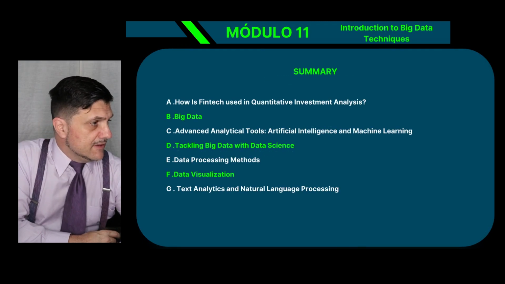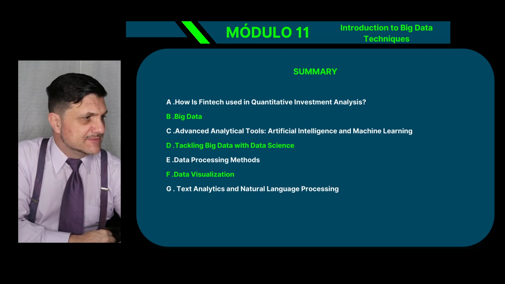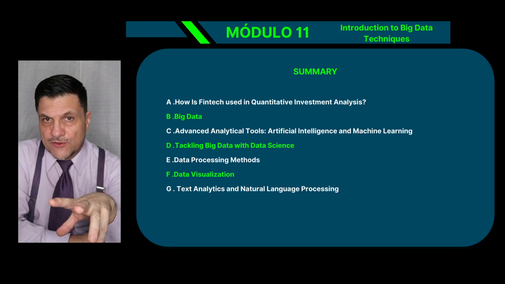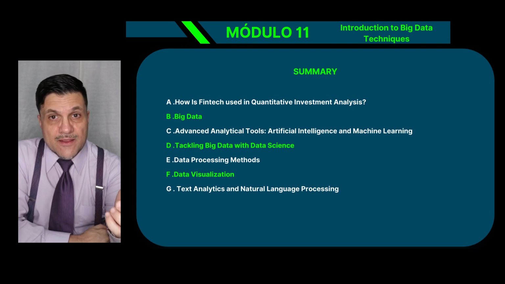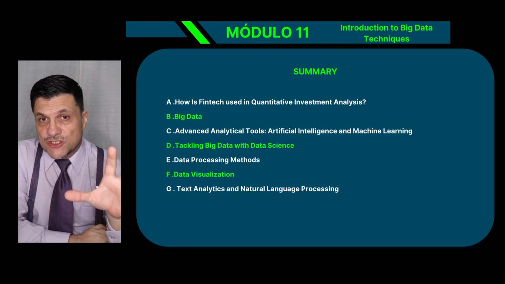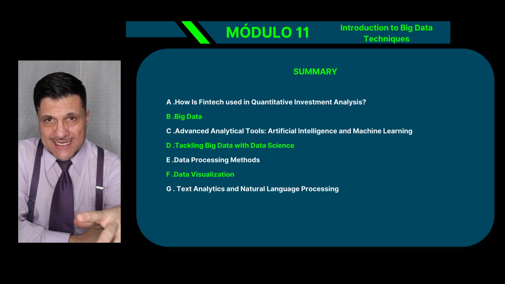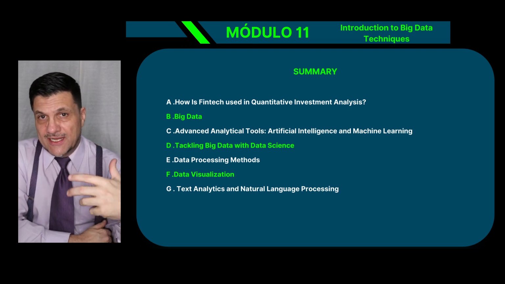See, not many. How is fintech and quantitative investment analysis? I think everyone here would have an idea, more or less, right? How to explain that. What is big data? So, data. Now, data is interesting, and this is going to be required, in my opinion, more on level 2. Data will be divided into unstructured and structured data. Structured data is the data that has some kind of structure. Think about data that you have in a spreadsheet. That's structured data. Now, unstructured data is a collection of data that you have.